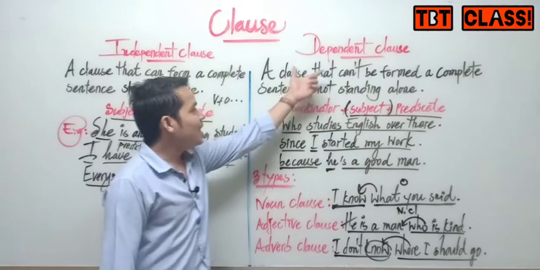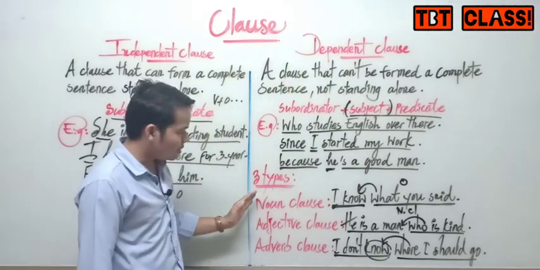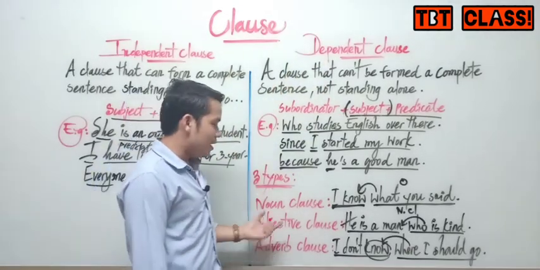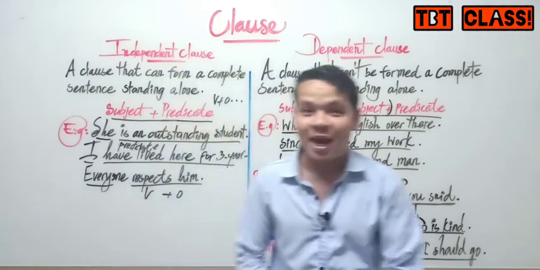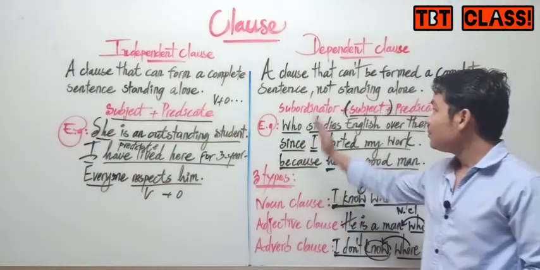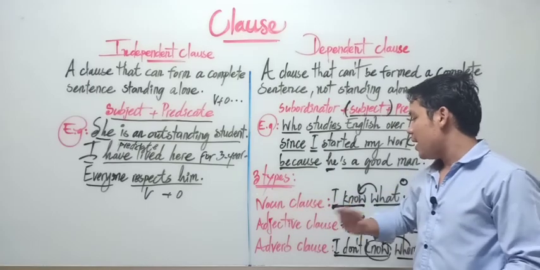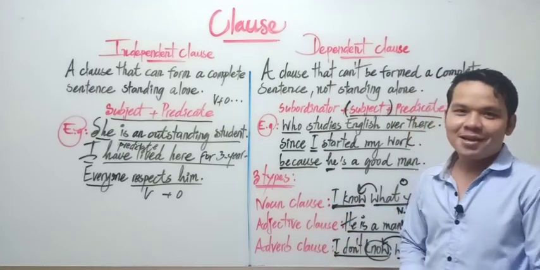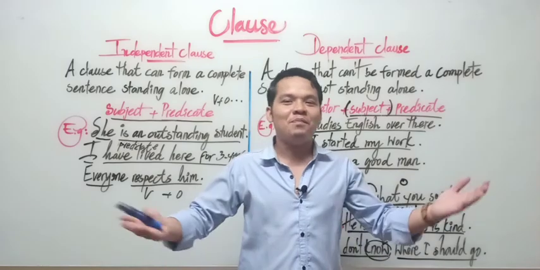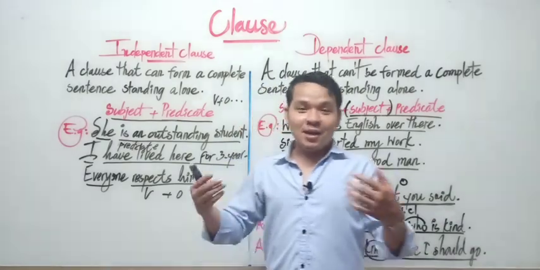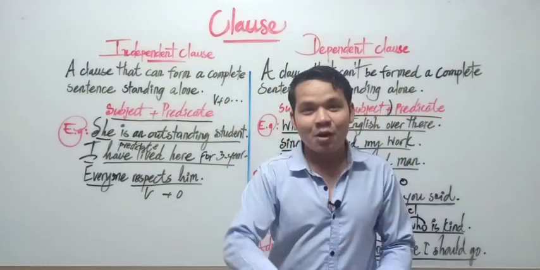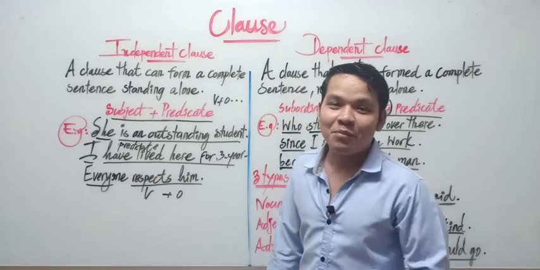And for dependent clauses, I gave you three types. It can be a noun clause, an adjective clause, or an adverb clause. So we have three types of dependent clause: noun clause, adjective clause, and adverb clause. My friends, I hope this video can help you to know about clauses, two types of clause, and three types of dependent clause.